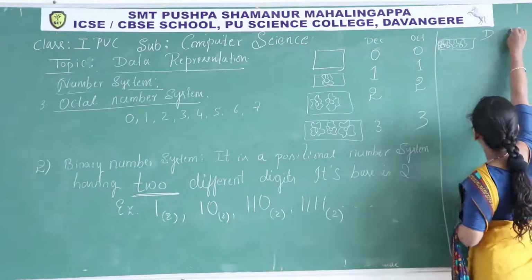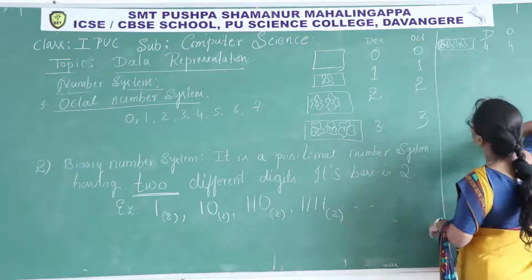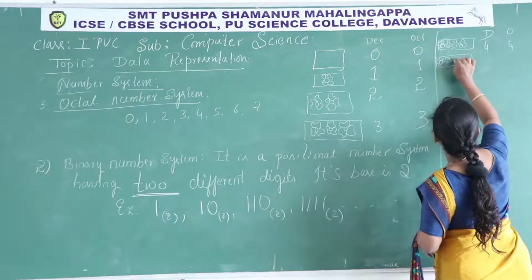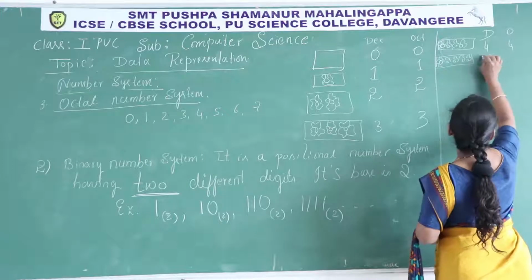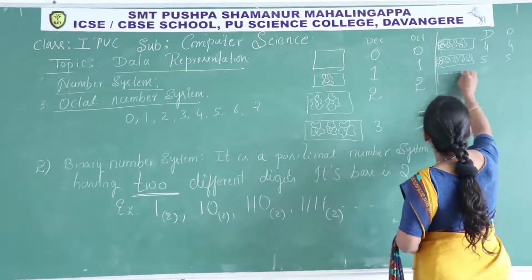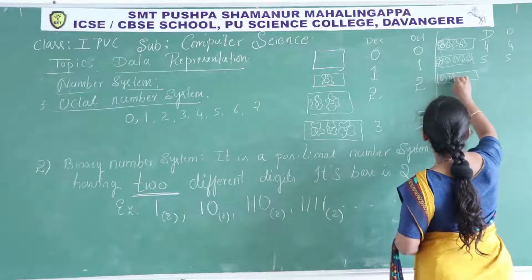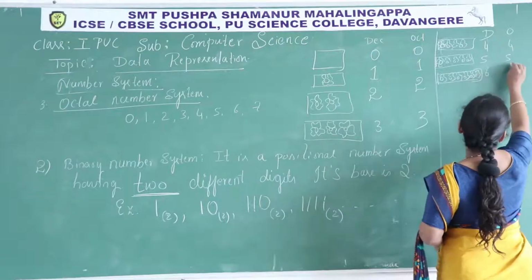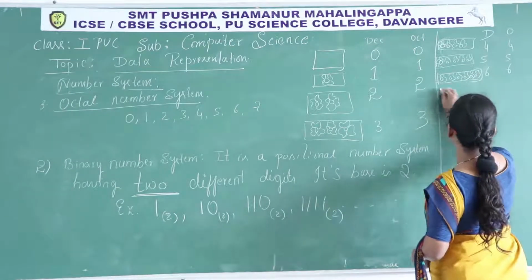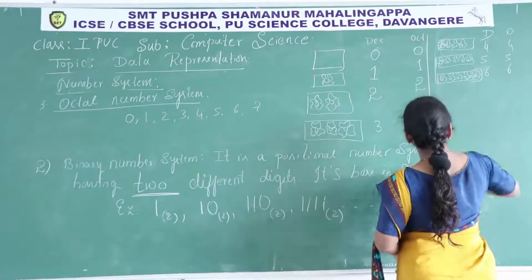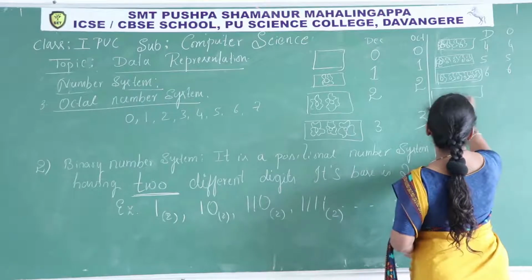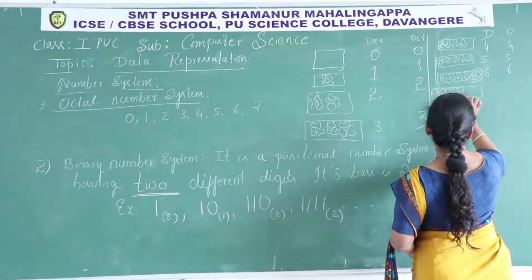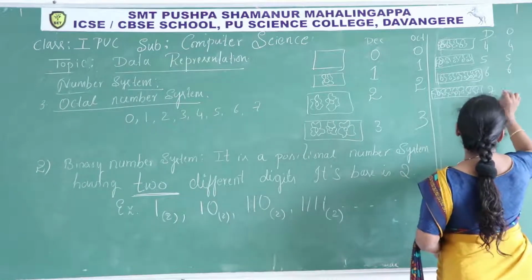Decimal 4, octal also 4. If 5 flowers are there, 1, 2, 3, 4, 5, there is a number 5. If there are 6 flowers, six, and 7 flowers: one, two, three, four, 5, 6, 7. 7 can be written like this.